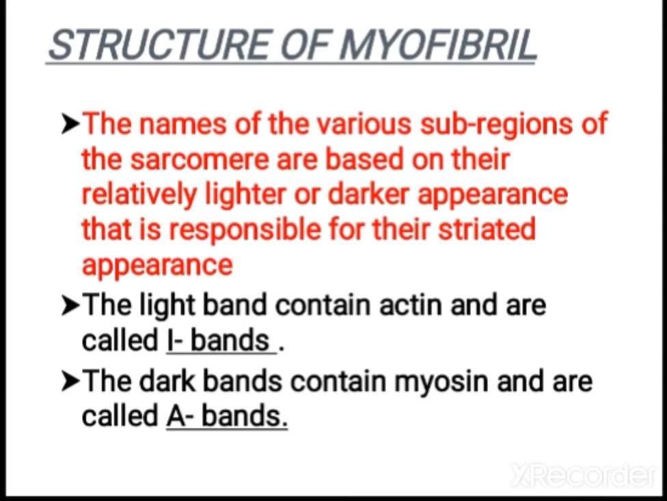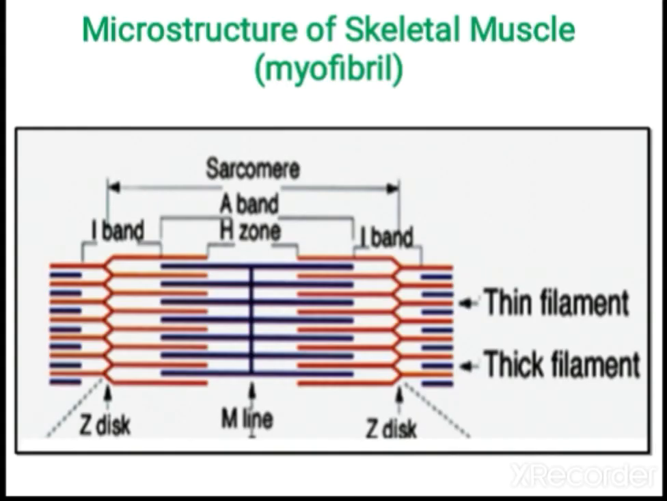On the basis of the lighter and darker appearance, we can classify the bands into two categories, that is light bands and dark bands. The light bands you call I band, that is isotropic band, and the dark bands you call anisotropic band, that is A band. Here a single myofibril has been enlarged and shown, with a single sarcomere.